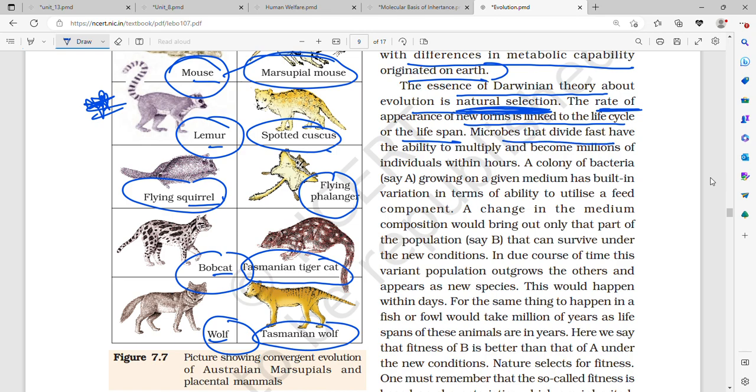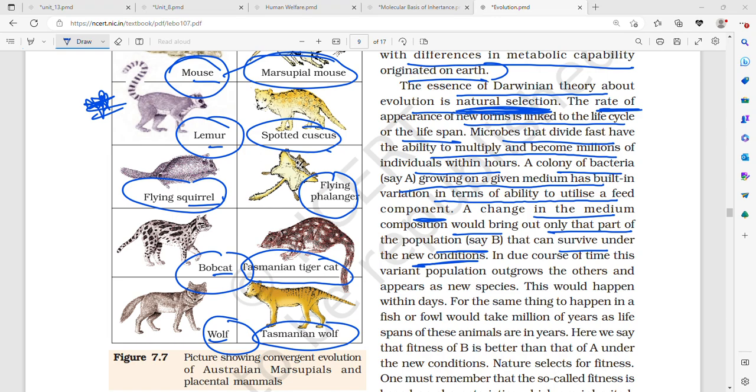Microbes that divide fast have the ability to multiply and become millions of individuals within hours. A colony of bacteria, say A, growing on a given medium has a built-in variation in terms of ability to utilize a feed component. A change in the medium composition would bring about only that part of the population which can survive under the new conditions. So the rate of evolution, or the rate of appearance of new life forms, is directly linked with the life cycle or the lifespan.